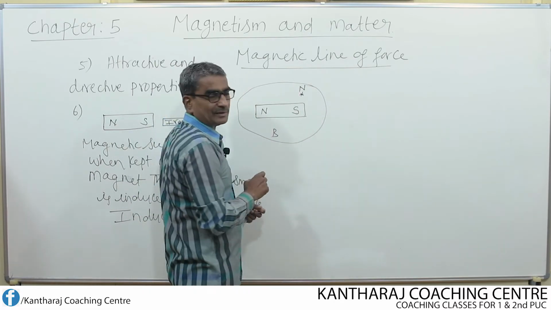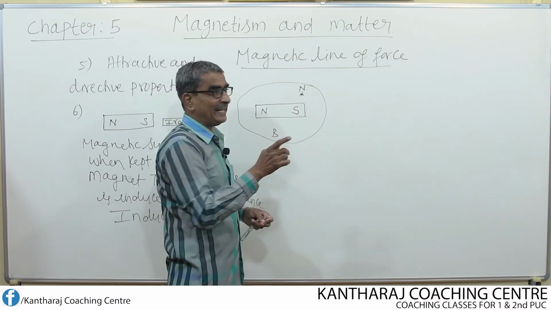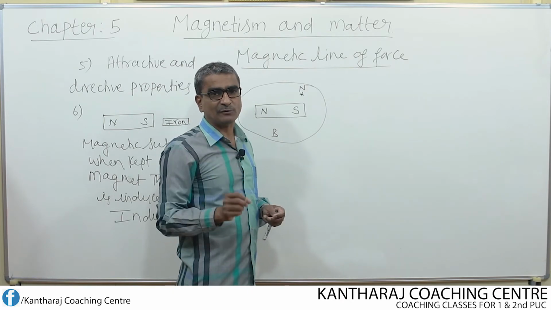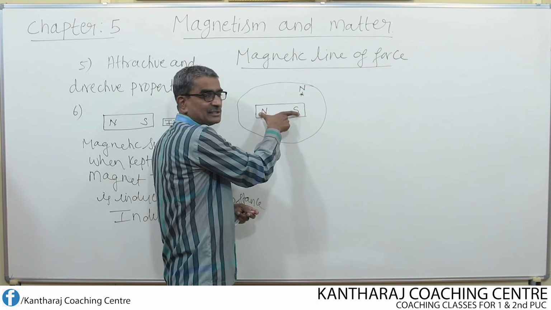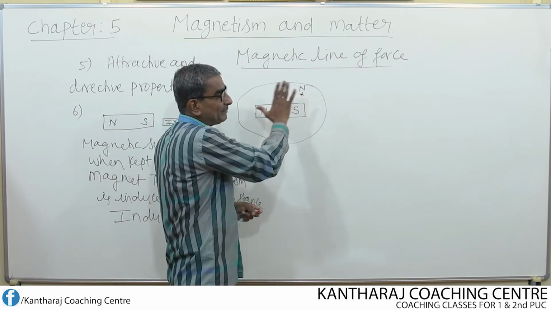If I keep one unit North Pole, once again I am stressing on this point, it is only imagination because poles do not exist in isolated form. Poles always exist in pairs. For the purpose of explanation, I consider one monopole.